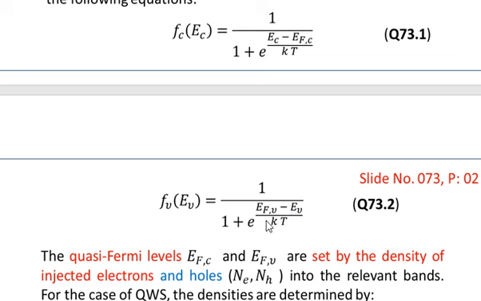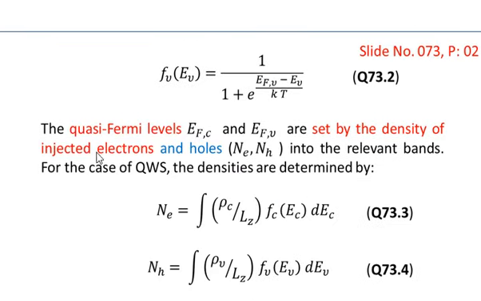So in the valence band, if the levels are empty, it means that we are talking about the probability that a hole with energy EV will exist. The quasi-Fermi levels EFC and EFV are set by the density of injected electrons and holes into the relevant subbands. That is, the density of electrons will be injected into the conduction band, and the density of holes, represented by NH, will be injected into the valence band.